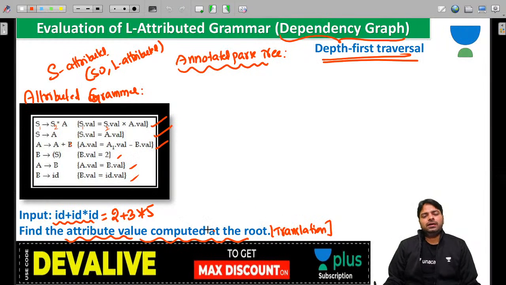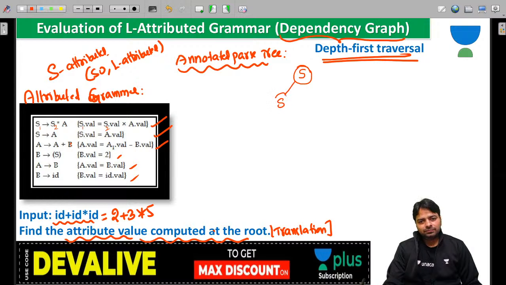Now I'm trying to construct the tree, guys. Help me, and you need to place the translation exactly wherever it is. Star and A, and you have a translation here, so you must have the same translation like this, S dot value, you remember.